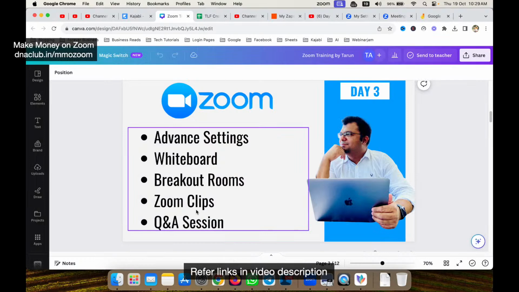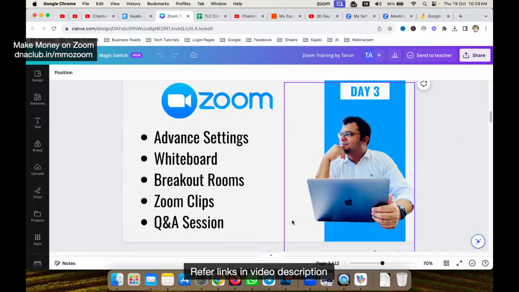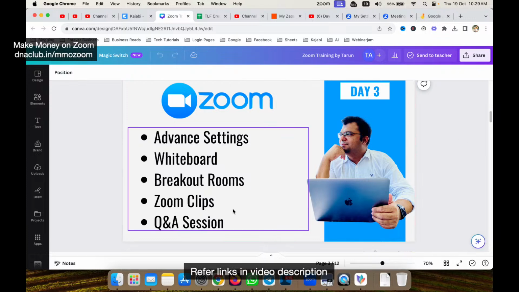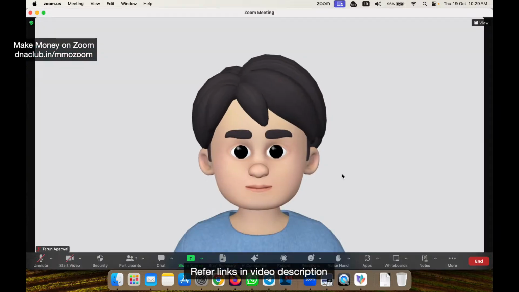Now let's talk about a very interesting update from Zoom. That is Zoom Clips. That is a new feature from Zoom. How many of you don't know about Zoom Clips? Just type clips in the chat box. If you have no idea what Zoom Clips is, let me tell you, I have tried this, and this is super awesome.